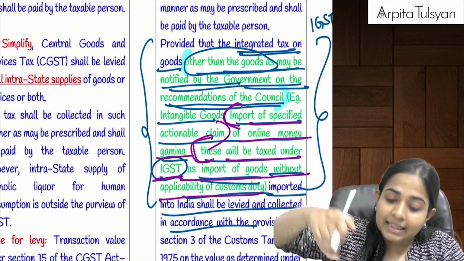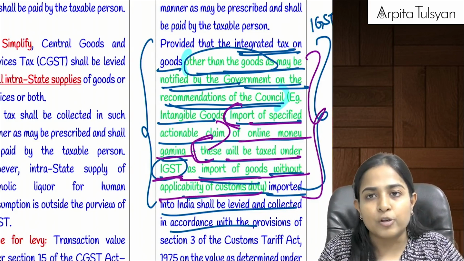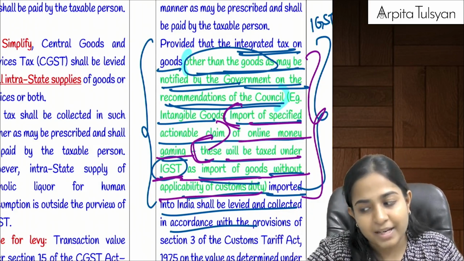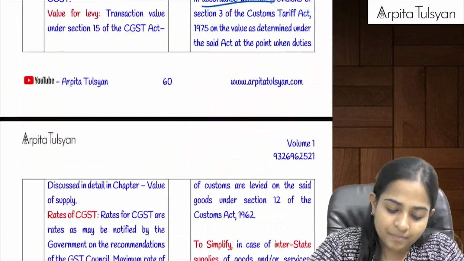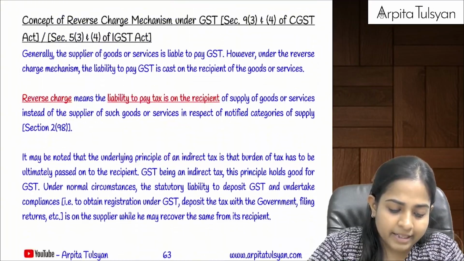And other than these, for example tangible goods, on that what will be applicable? Customs will also be applicable, plus IGST will also apply. Are you clear with this? Yes, that was one particular amendment in that section.